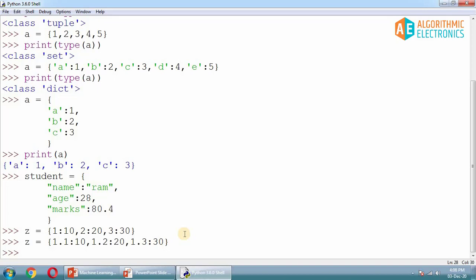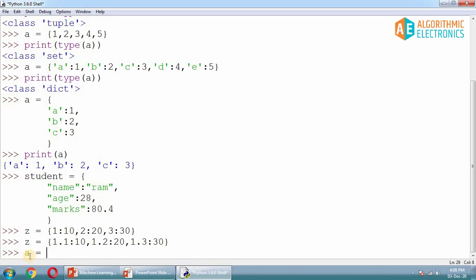When I say ordered, that means it must follow a particular order. And if it is not ordered, that means if we have two different dictionaries having the same elements in a different order, then they must still be identical or equal. So let's check it out.